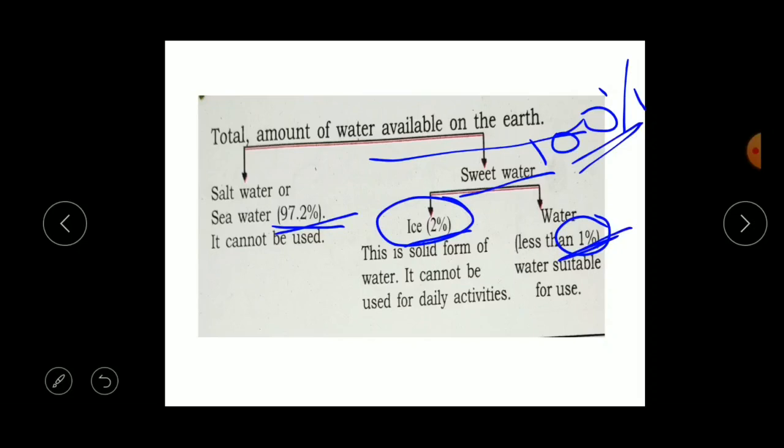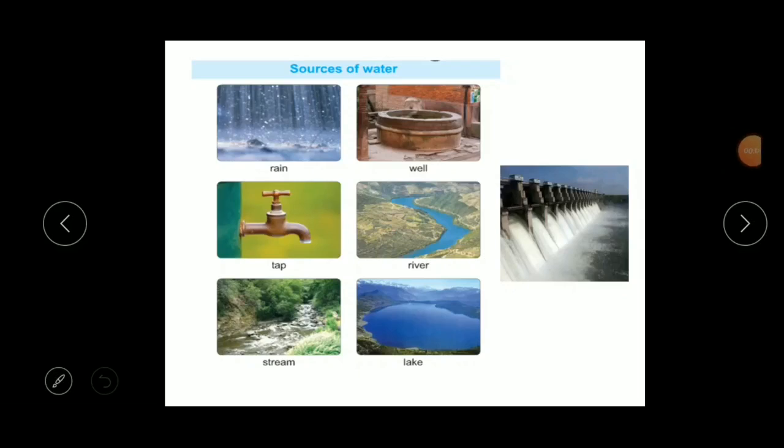So we have to use the water very carefully. Unnecessarily we are not supposed to waste the water. So sources of water, already you have learned about the sources of water in your previous classes. Okay, so which is the main source of water? Yes, which is the main source of water? Rain is the main source of water. Sources in the sense from where we get the water: from the well, from the tap, from the river, from the streams, from the lake, from the dams, from the reservoirs, from the tap also, right?